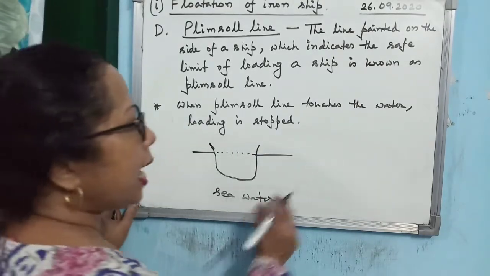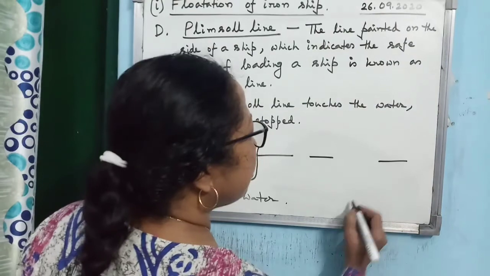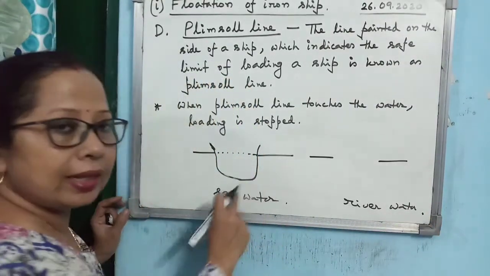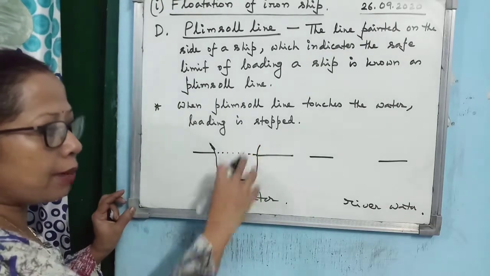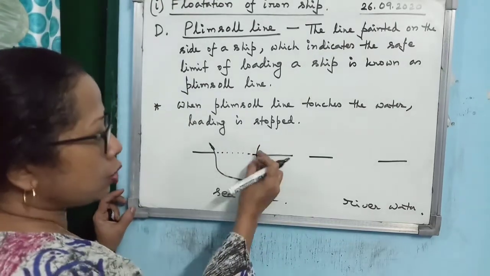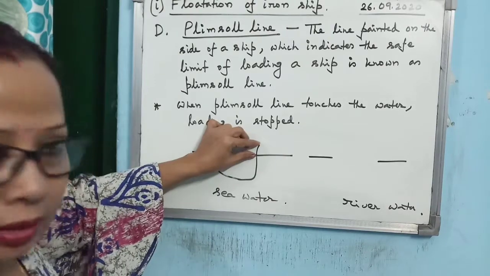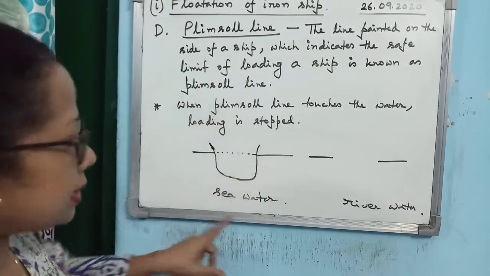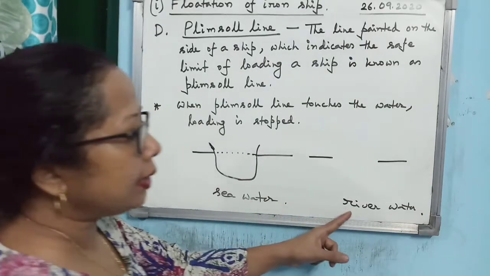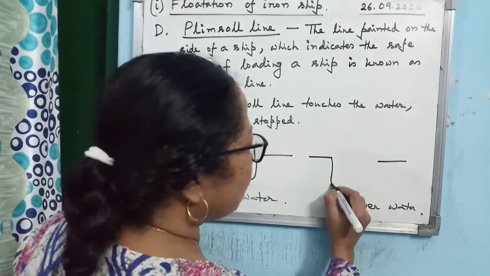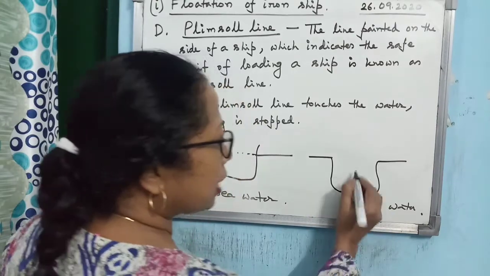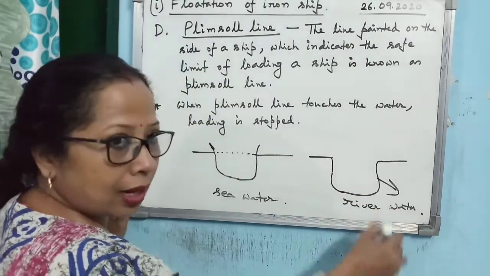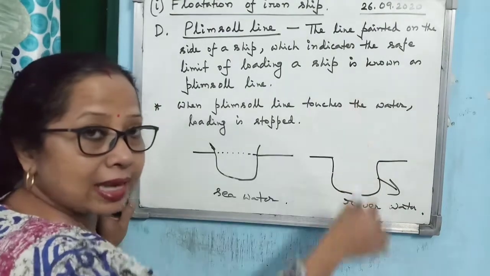Now the ship has entered into the river water. And you know, inside river water, when the ship moves, it will submerge more within river water. So you see, only this very small portion was out of water when the ship was sailing in sea water. So when it enters the river water, as it will try to submerge more, you see what is happening, it may come down, it may sink.